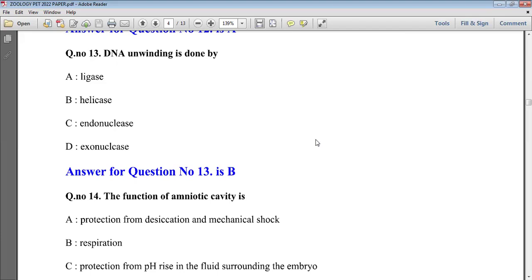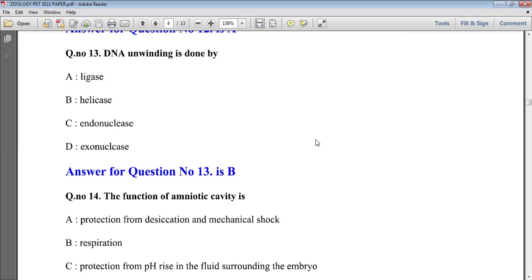Ligase is used to form phosphodiester bonds. A phosphodiester bond is present between two nucleotides. Each strand of DNA is formed from a long chain of nucleotides, and each nucleotide is bound by two phosphodiester bonds.